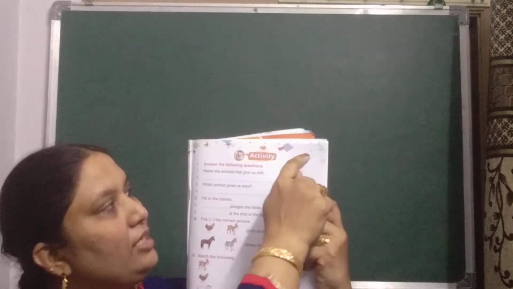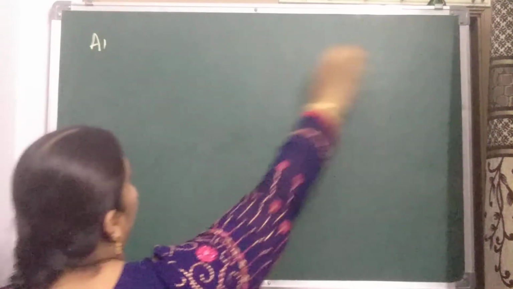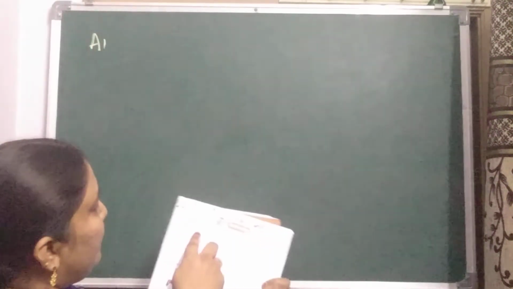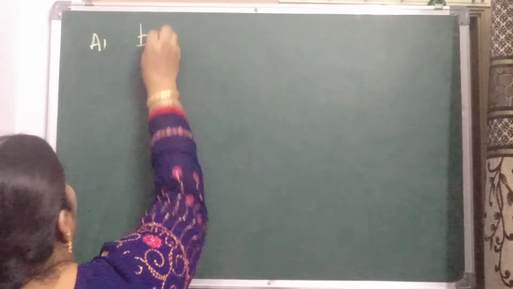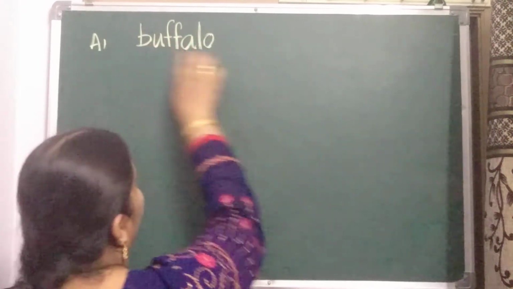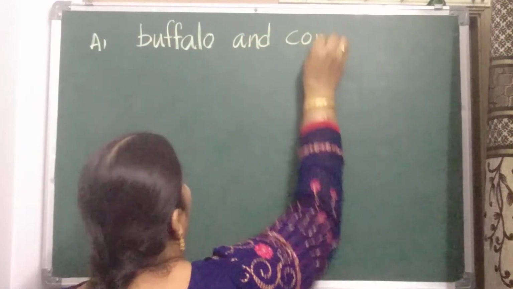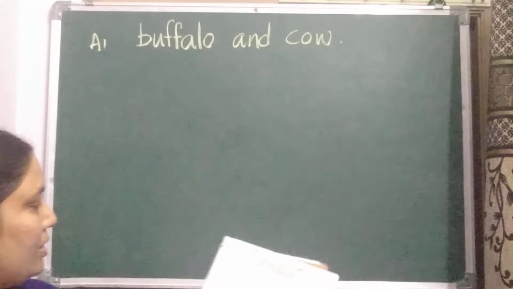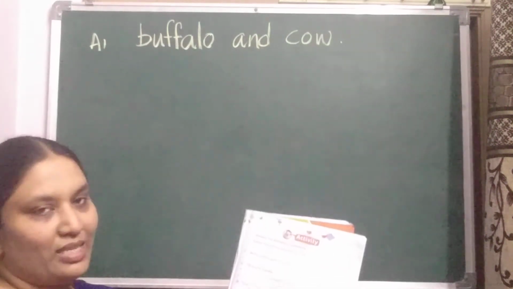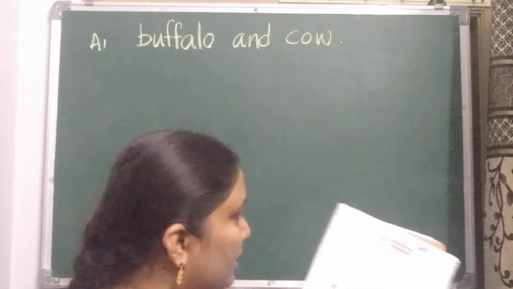Before writing the answer, you should write the date. So, answer number 1. On the big line, you should write the answer. Name the animals that give us milk. Buffalo and cow. B-U-F-F-A-L-O. Buffalo and cow. Okay. Now, which animal gives us wool? Here you can write goat also. With goat also we will get milk.